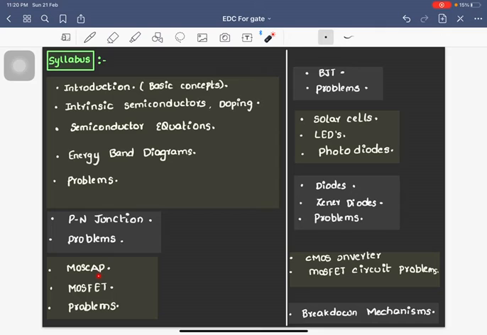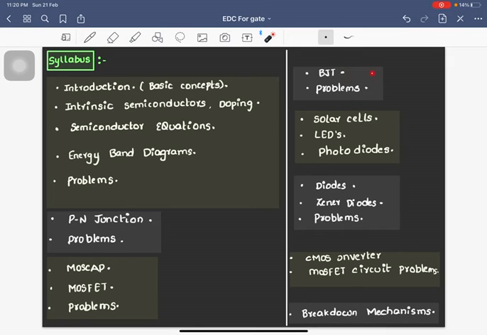We are also going to see the CV characteristics of the MOSFET or MOSCAP, how those vary in the linear region, in the saturation region, or in the cutoff region, what is subthreshold slope, and why nowadays people are going for tunnel FETs, FinFETs, gate all around, all those things. But for the last topics like subthreshold slope and FinFET, we are going to give only a very brief introduction because those are not necessary for the GATE examination. And then we are going to solve some problems in MOS capacitors and MOSFETs.